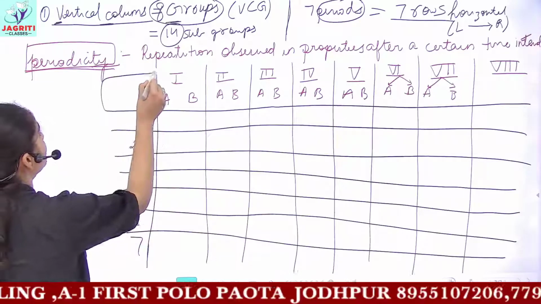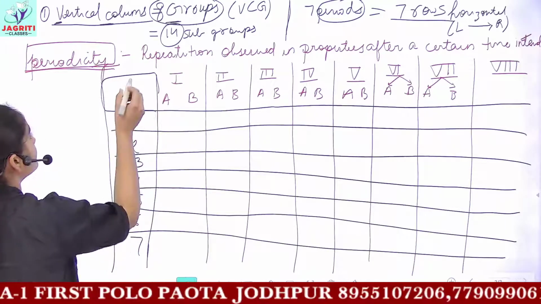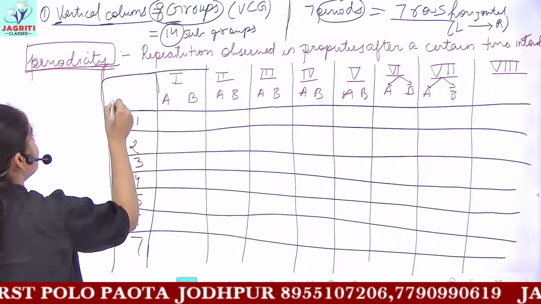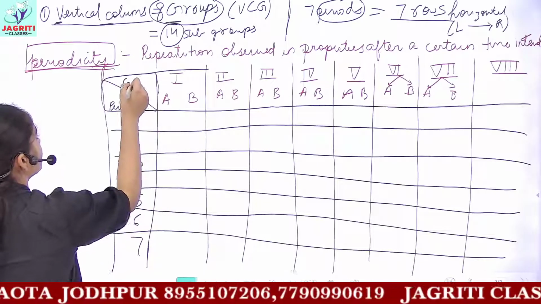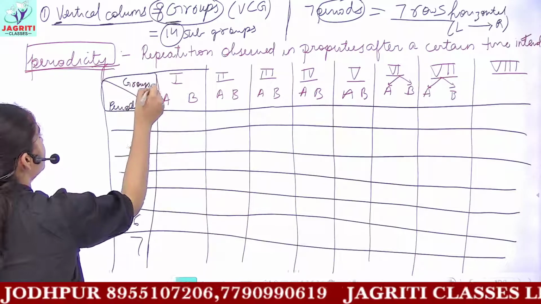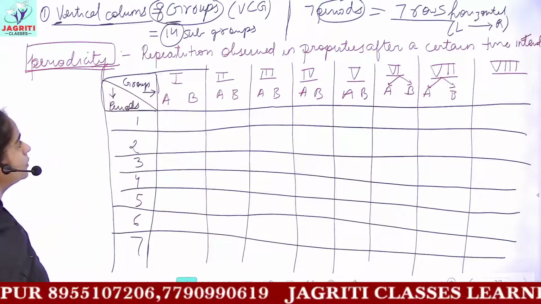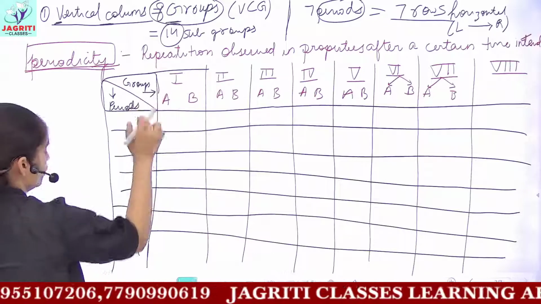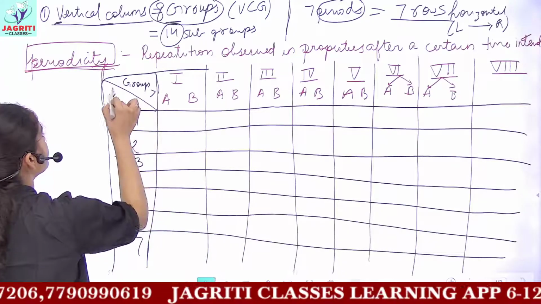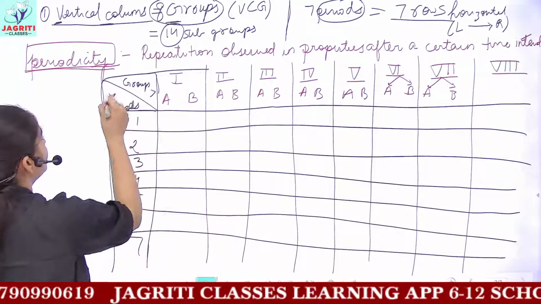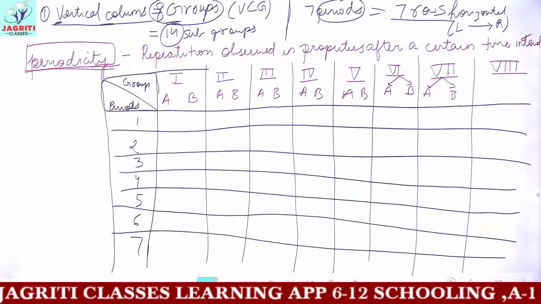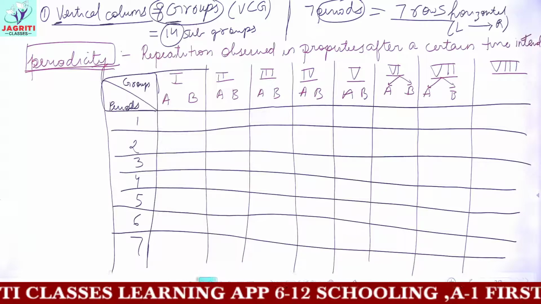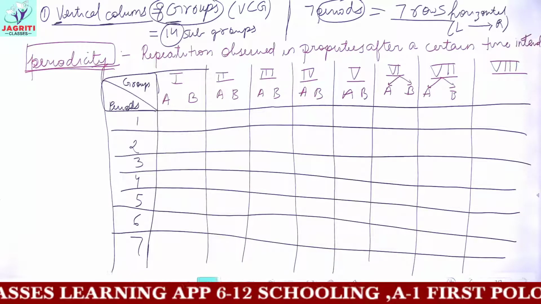So I can denote here that these are the periods which you have, and the above ones which I have written in Roman numerals are your groups. So these are your groups, and the next one is your period. So in turn you have to remember how Mendeleev classified the elements in groups and periods.